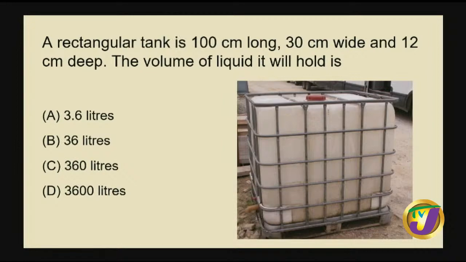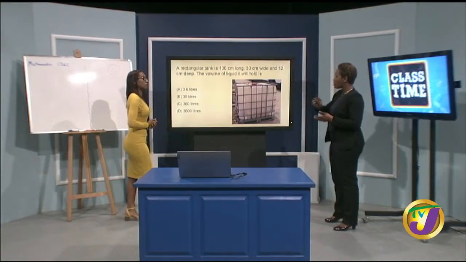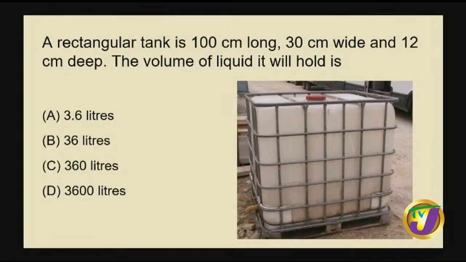A rectangular tank is 100 centimeters long, 30 centimeters wide, and 12 centimeters deep. The volume of liquid it will hold is, and you would have had your options: A being 3.6 liters, 36 liters, 360 liters, 3,600 liters. It's a volume question. What do we know about volume? Three-dimensional. Great. Volume requires us to have 3 dimensions, which were given in the question. Yes. 100 centimeters long, the width is 30 centimeters, and the depth is 12 centimeters. So pretty much it's calculation.